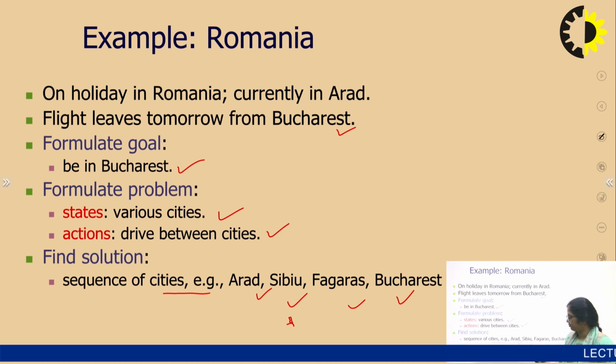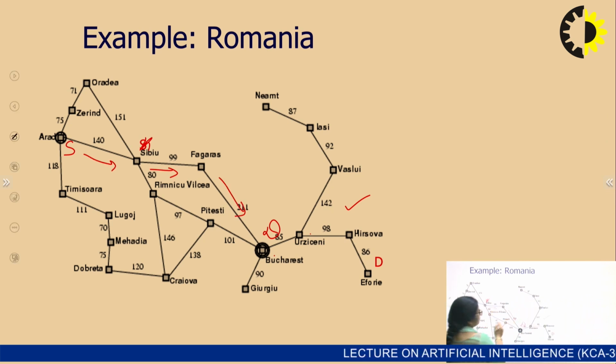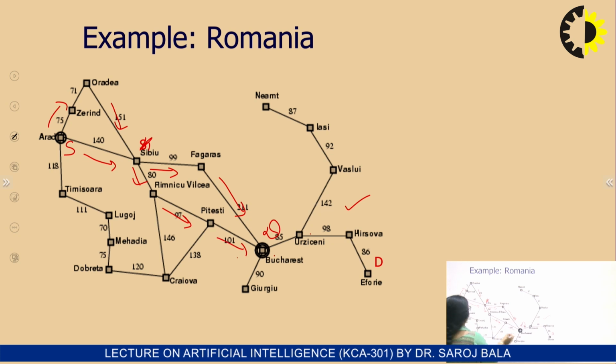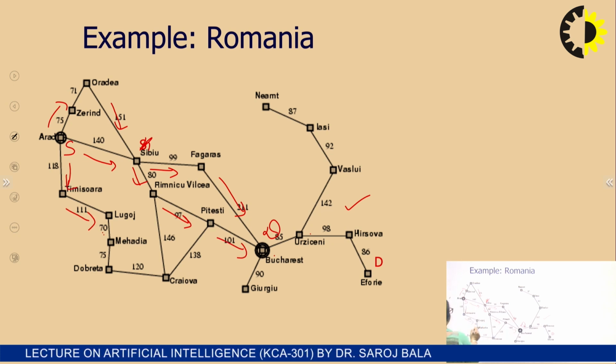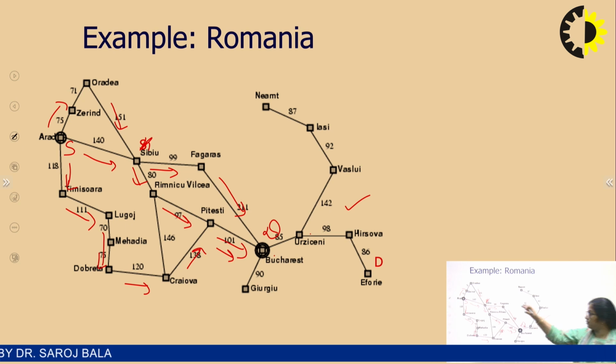There are so many solutions. We can go like this, or we can go like this, or we can go like this. So there are a number of solutions. Now the point is which one? These are sequences of actions, but which should we consider from these?